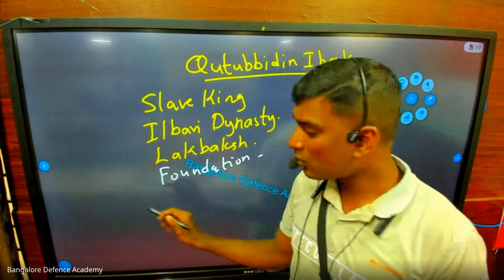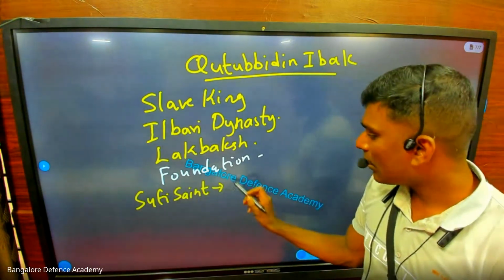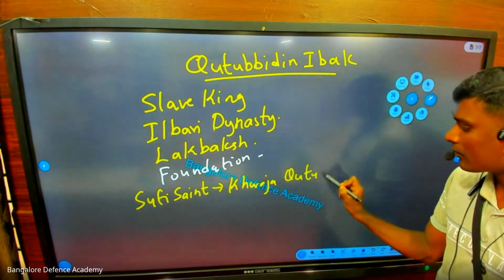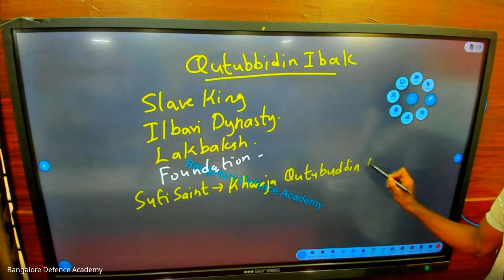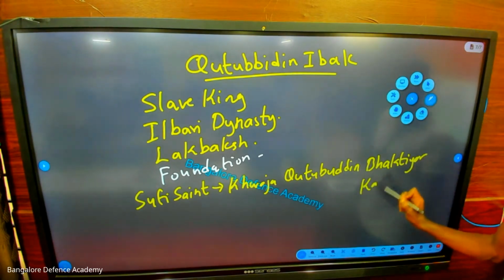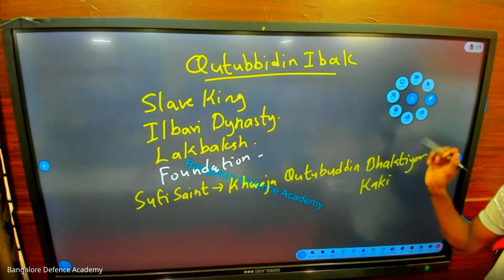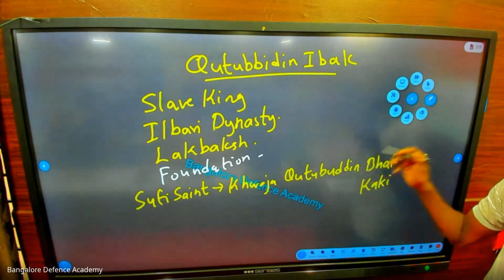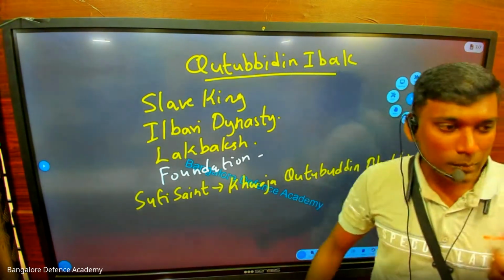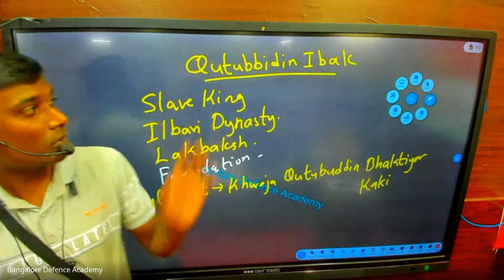Now look at this. There is a Sufi saint. His name is Khwaja Kutubuddin Bakhtiyar Kaki. Once again, Khwaja Kutubuddin Bakhtiyar Kaki. Qutbuddin Aibak was like a devotee of this saint. So who's that? Khwaja Bakhtiyar Qutbuddin Kaki. So he was a devotee.